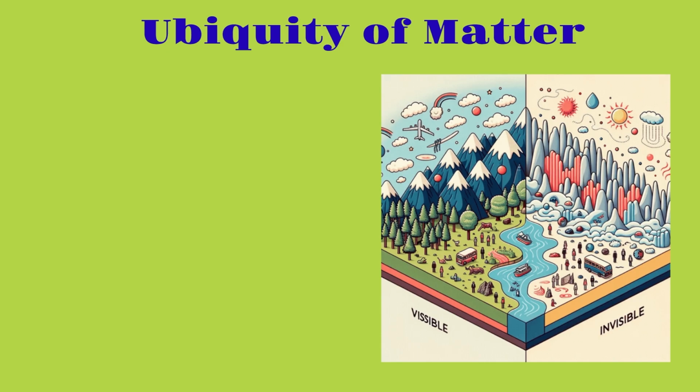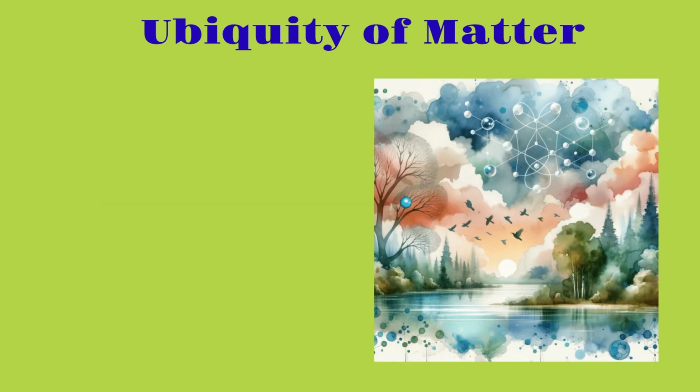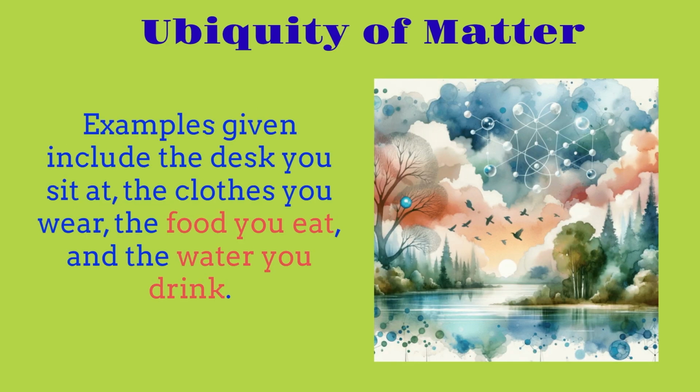First thing we're going to talk about is the ubiquity of matter. This is a concept describing matter as a substance that makes up everything around us, whether visible or invisible. As we can see in the picture, there are two different sides: one is visible and the other is invisible. Some examples of the ubiquity of matter are the desk that you sit at, the clothes that you wear, the food that you eat, and the water you drink. There are many more examples, and these are just some that we listed here.